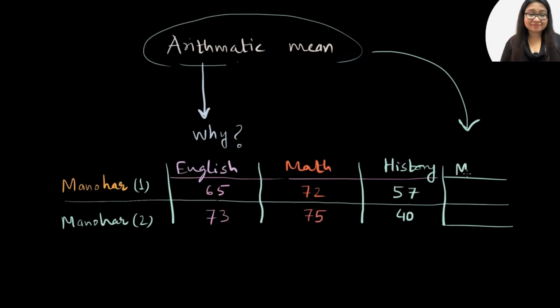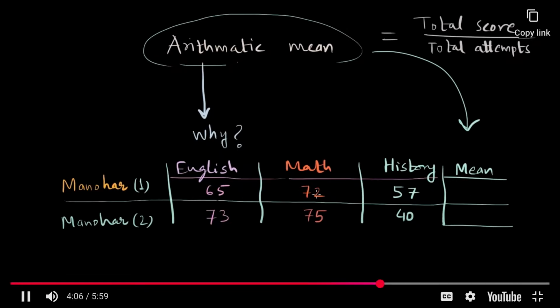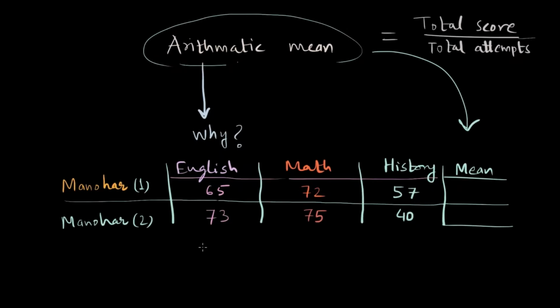So let's say this is mean, and let's go for another color. So let's write the mean for Manohar in term one and term two. I'll just quickly revise how we can find out mean. So arithmetic mean is basically found by total score, and in the denominator, how many attempts were there to get that score? Or in this case, attempts is basically the papers. So total papers or total attempts, I'll just write it as general. So total attempts. So to find the mean score of Manohar in term one, we will add all the scores and divide it by three because there were three papers.